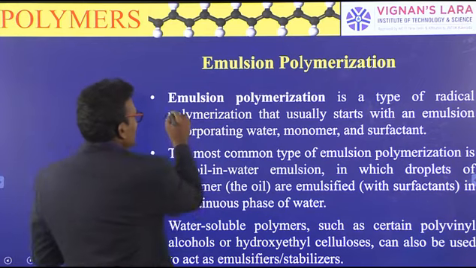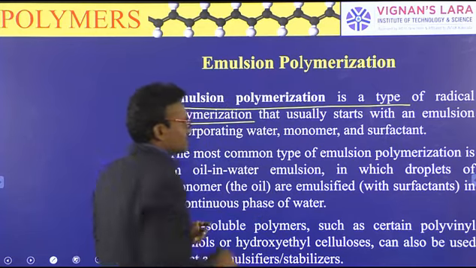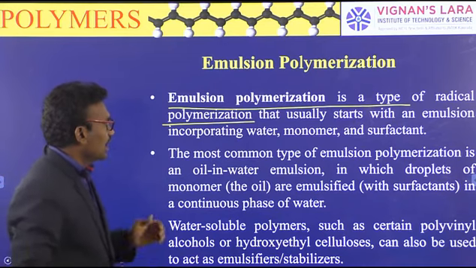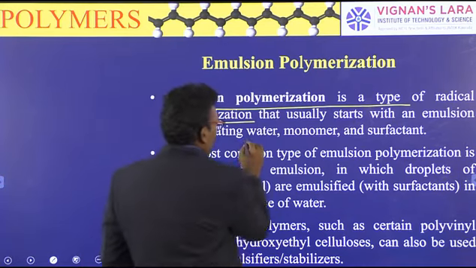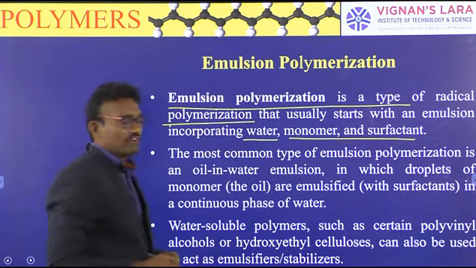Emulsion polymerization is a type of radical polymerization. It usually starts with an emulsion incorporating water, monomers and surfactant.